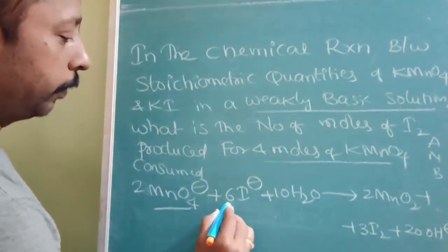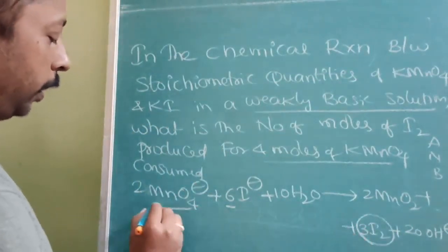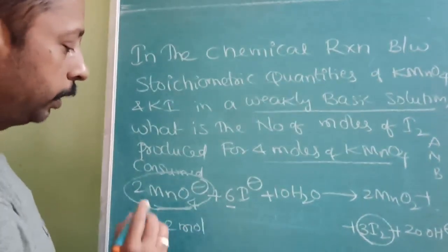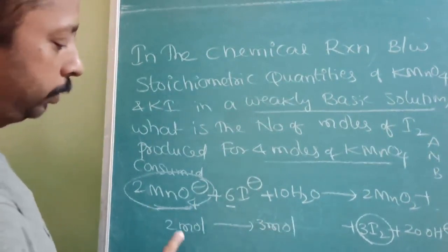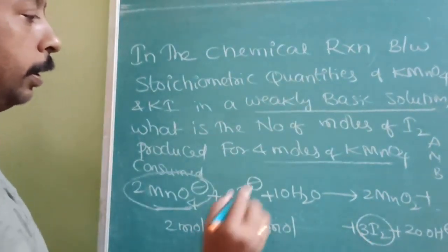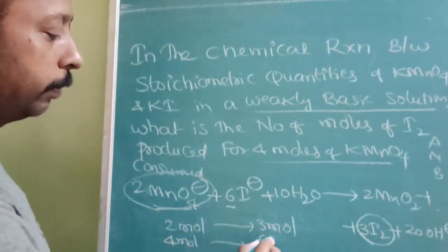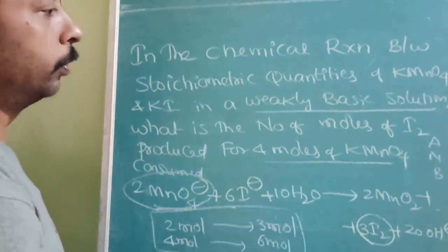We should worry about the coefficients of I minus, I2 and MnO4 minus. See, according to this reaction, 2 moles of MnO4 minus produces 3 moles of iodine. But how many moles are they taking? 4 moles. So the answer will be 6 moles. Okay, so this is the answer, 6 moles.